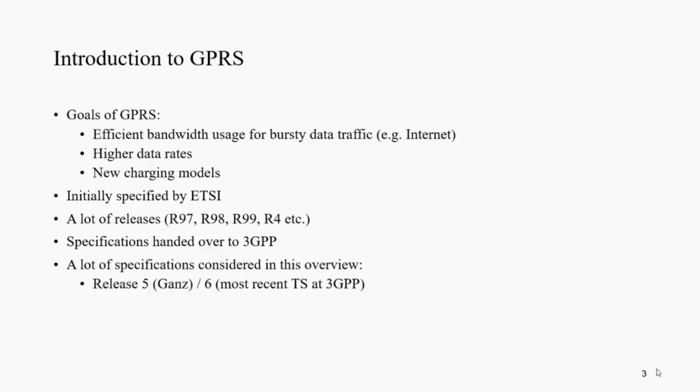GPRS was initially specified by ETSI, as GSM also was. After that, a lot of releases of GPRS came to market like R97, R98, etc. Then the GPRS specification was handed over to the 3GPP Association. Now the 3GPP Association is responsible for specifying GPRS. The most recent version of GPRS is release 5/6.